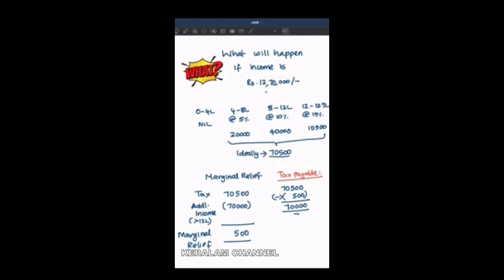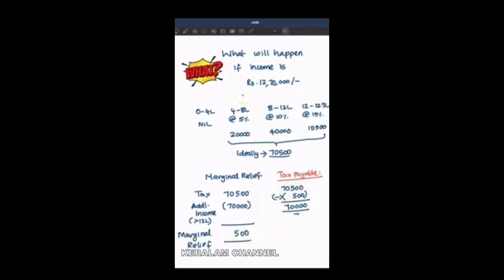So for marginal relief, what we will do? We will compare the tax payable with the income that exceeded 12 lakhs. So 70,500 minus 70,000, the excess portion is only 500. So this 500 alone will be provided as marginal relief on the calculated amount of 70,500. So the net tax payable will be 70,000.